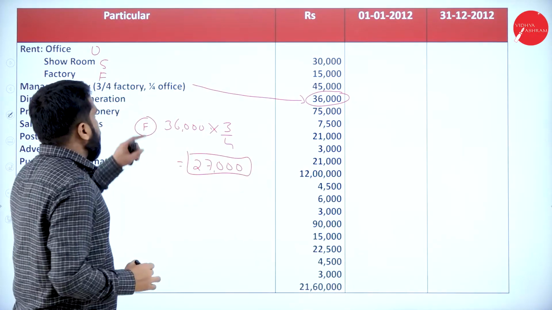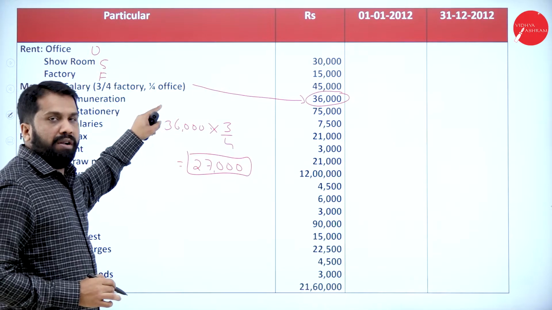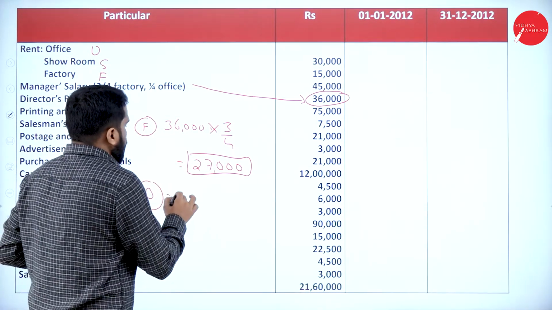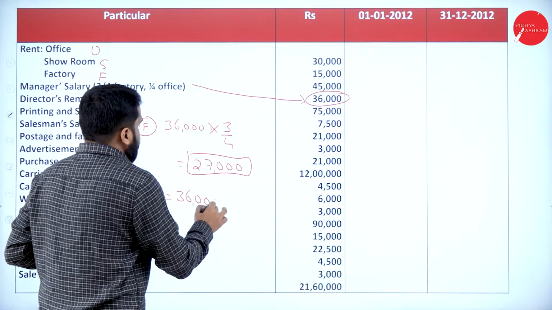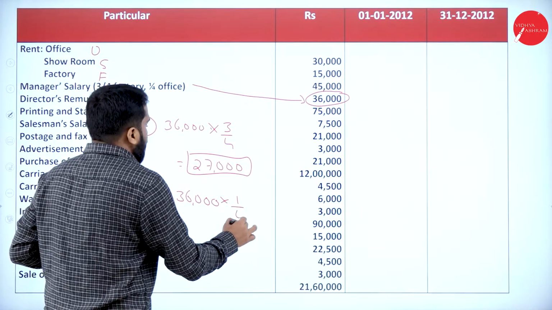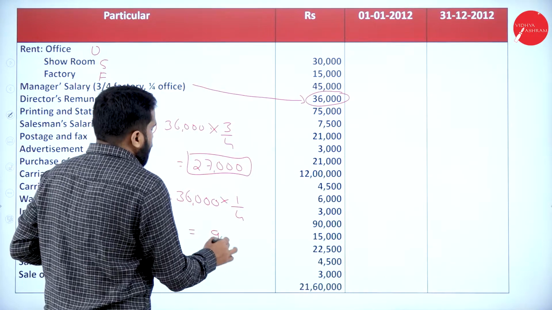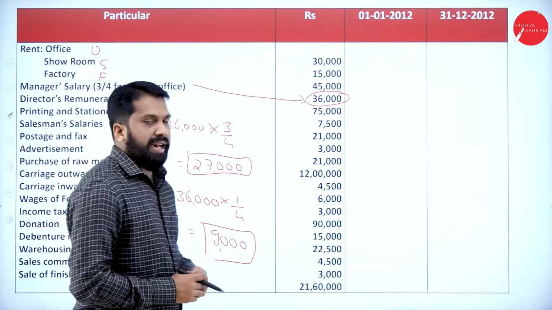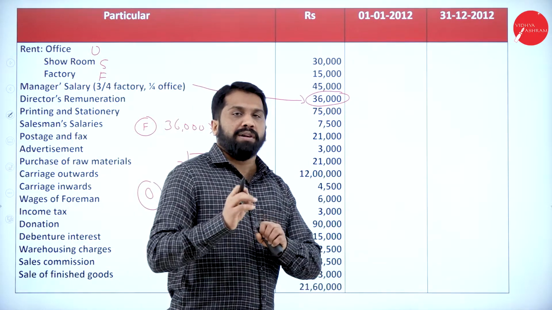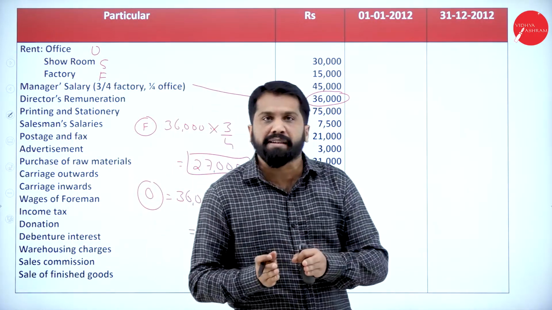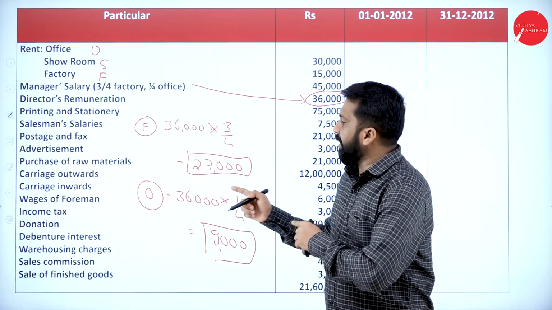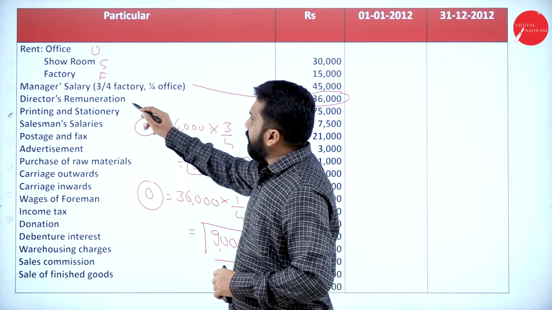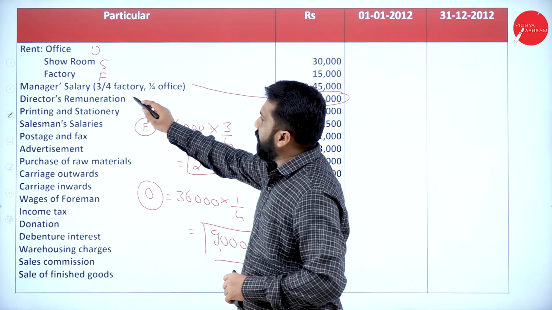Similarly, how much are we giving for office? 1/4. How to calculate 1/4? Same value, 36,000 multiplied by 1/4. You will get around 9,000. Like this, you are supposed to calculate. They have given the whole value, but we are supposed to bifurcate how much for factory and how much for office. Now, this is done. Director's remuneration, normally office.